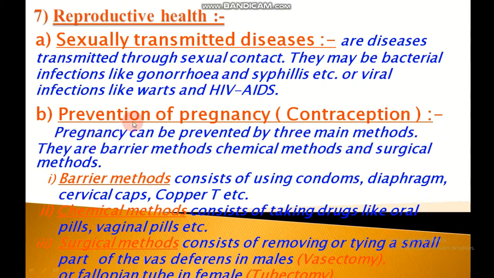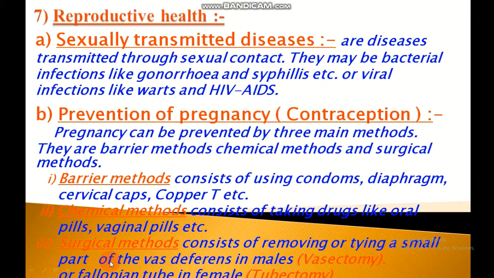Then prevention of pregnancy, birth control methods. The prevention of pregnancy in women is called contraception. Pregnancy can be prevented by three main methods. They are barrier methods, chemical methods, and surgical methods. In the barrier method of preventing pregnancy, physical devices such as condoms and diaphragm are used, while in chemical methods of preventing pregnancy, the female uses two types of pills, oral pills and vaginal pills.